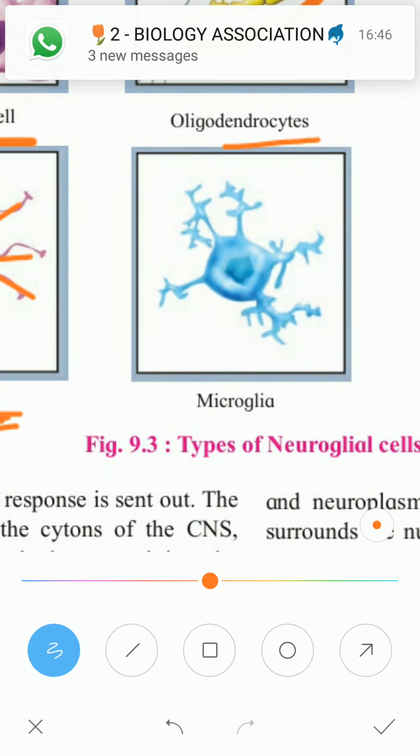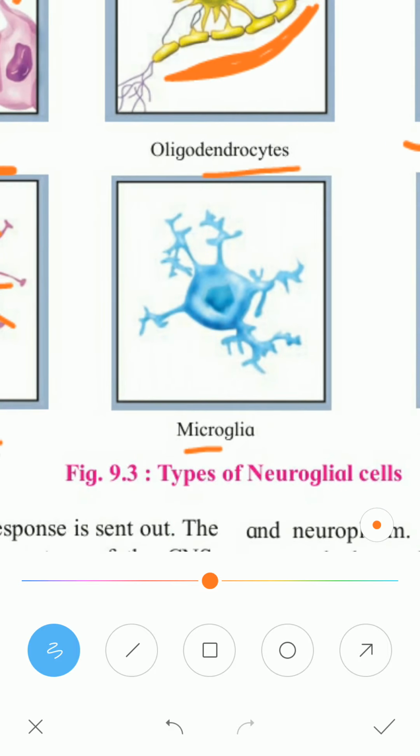Now next one is the microglia cells. Microglia cells are the defensive cells. They are also present in the central nervous system, and these microglia cells have very few outgrowths, and they develop from monocyte cells. Monocytes are one type of WBC. They are defensive cells. Microglia cells are always there to clean injury sites, dead neurons or cell debris present in the central nervous system. They also mediate or help in immune response inside the central nervous system.